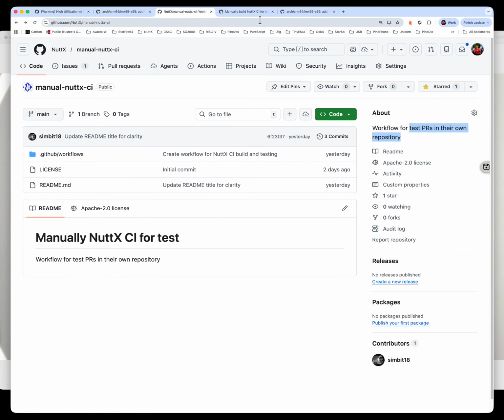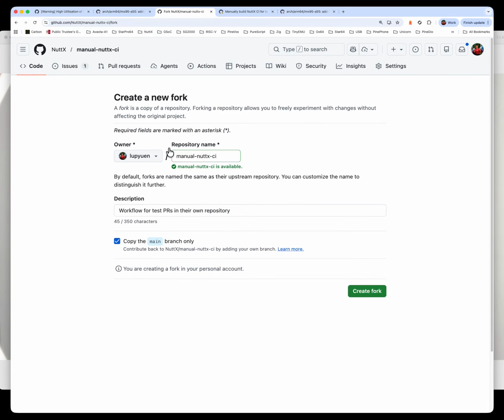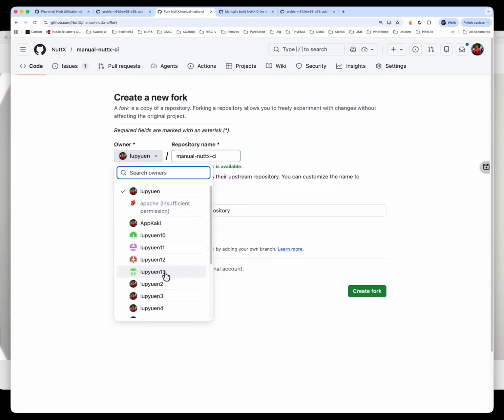Browse to this repo called NuttX / manual NuttX CI. This is capital NuttX / manual NuttX CI. In this repo here, do a fork and select our own repo. For me, I'll just pick Latvian 13.